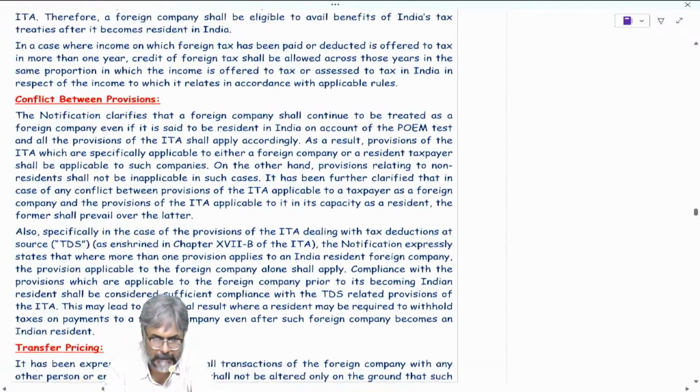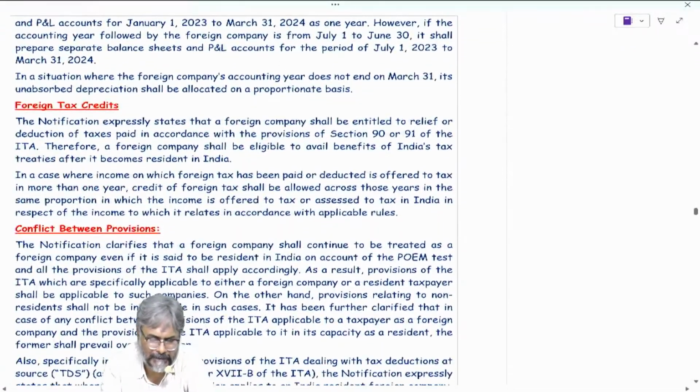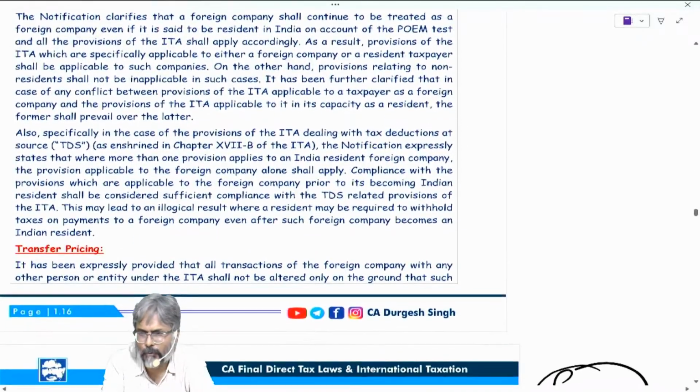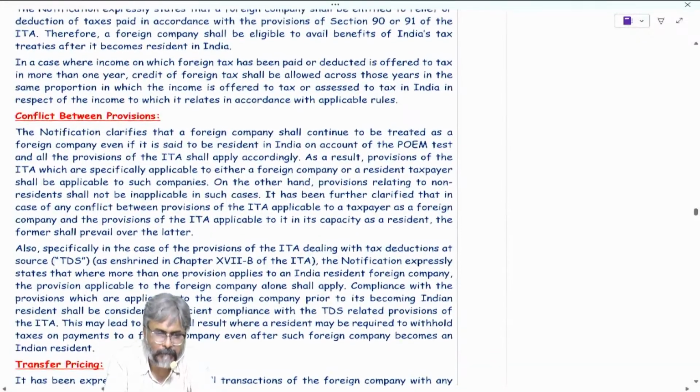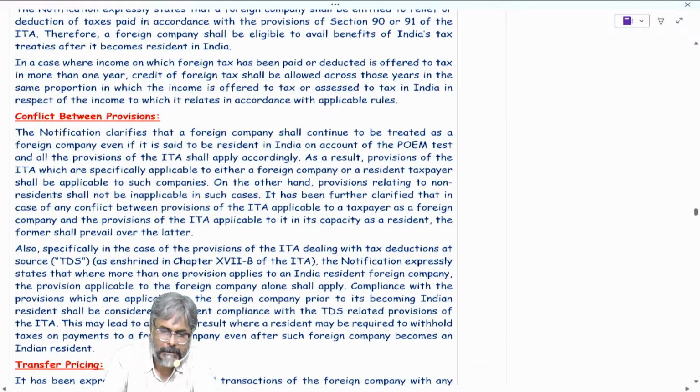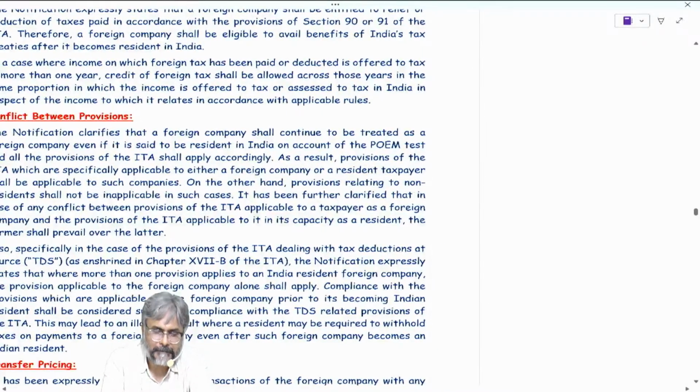Okay, now students, this is an important one. Rest, foreign tax credit and transfer pricing, these two points you will come to know later on. Let's focus only on this part of the conflict between the provisions. Now students, many of you may be aware of the fact, just an example.